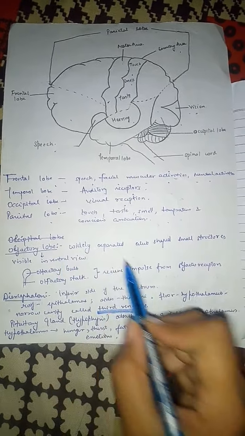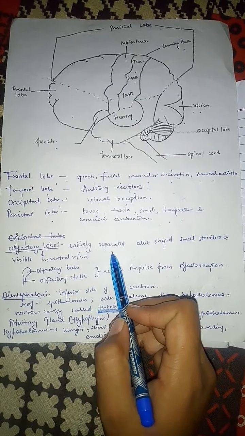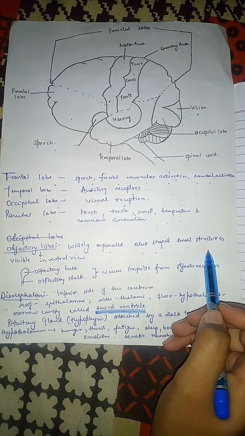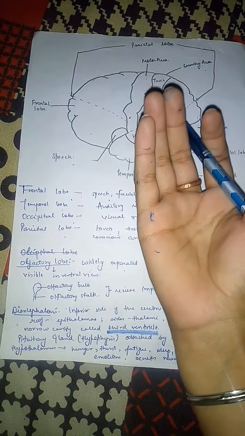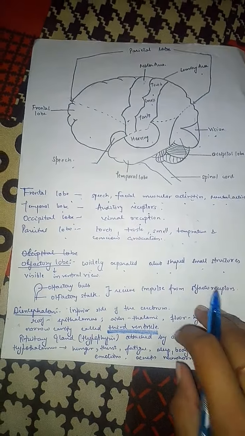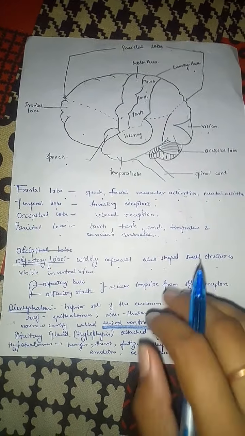Now the olfactory lobe. These are widely separated, club-shaped small structures. These are visible in ventral section. If we see the brain in this way, then we are able to see the olfactory lobe. And we have olfactory bulbs joined with the olfactory stalk, and these are present inside the brain, which we see in ventral view. These receive impulses from olfactoreceptors. This is for smell.